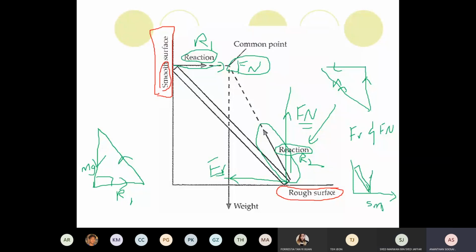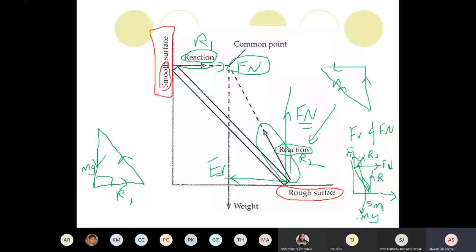You only have a reaction force up. But the wall is rough, so you will have a friction and also the normal force. Finally, you get the resultant here, like an R, and of course weight acting down.